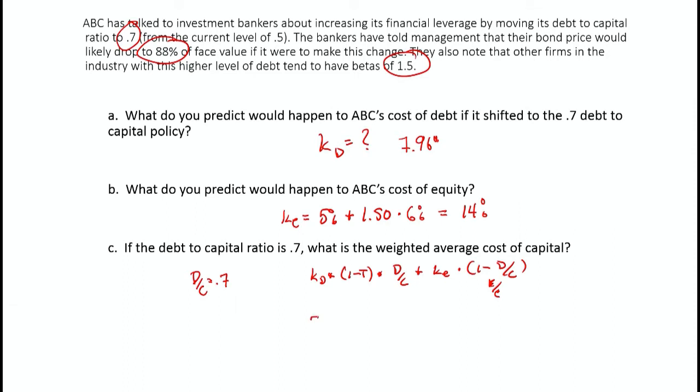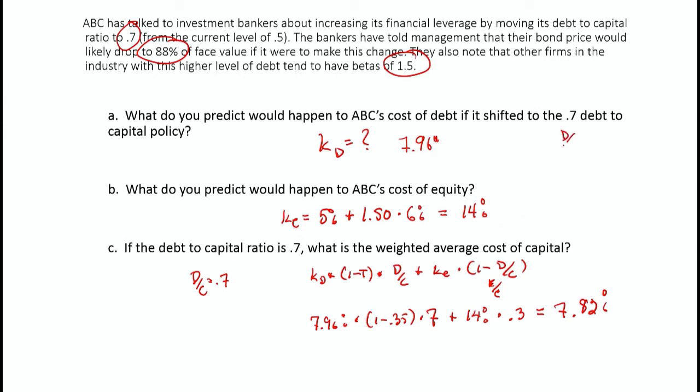So it would be 7.96% times 1 minus 0.35, the tax rate, times the debt to capital ratio of 0.7, plus K sub E, which is 14%, times 1 minus the debt to capital ratio, or 0.3. So this would wind up being 7.82%. Okay, it's gone up.